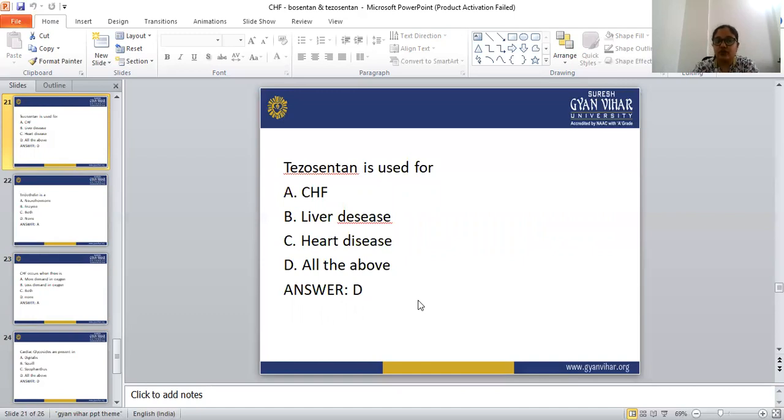Tezosentan is used for congestive heart failure, liver diseases, heart diseases, or all the above. The correct answer is all the above, because tezosentan is used in the treatment of congestive heart failure, liver diseases, and heart diseases. So the correct answer is option D, all the above.